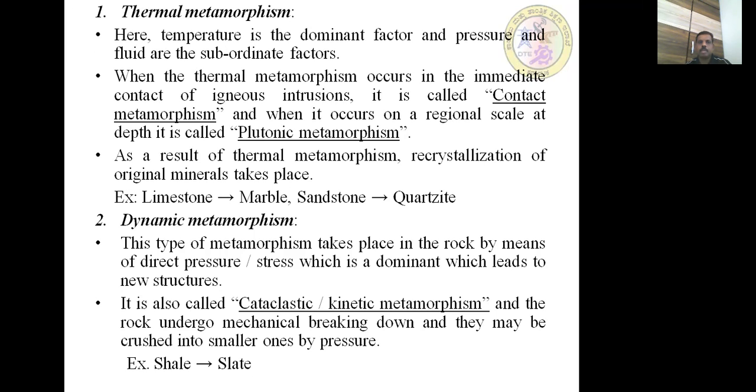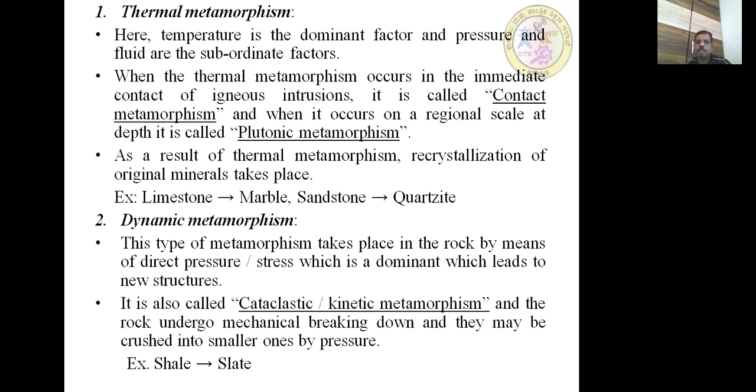First, coming to thermal metamorphism. Here, temperature is the dominant factor, and pressure and fluid are the subordinate factors. When thermal metamorphism occurs in the immediate contact of an igneous intrusion, it is called contact metamorphism. And when it occurs on a regional scale at depth, it is called plutonic metamorphism.